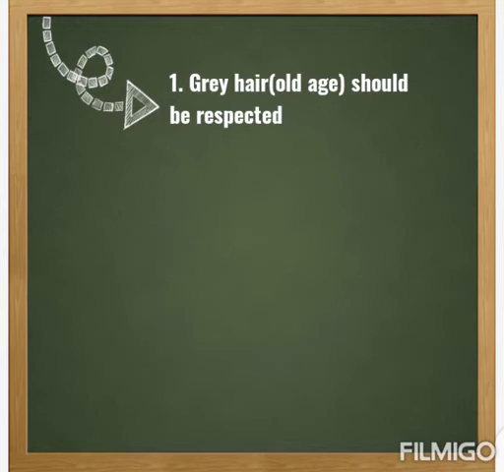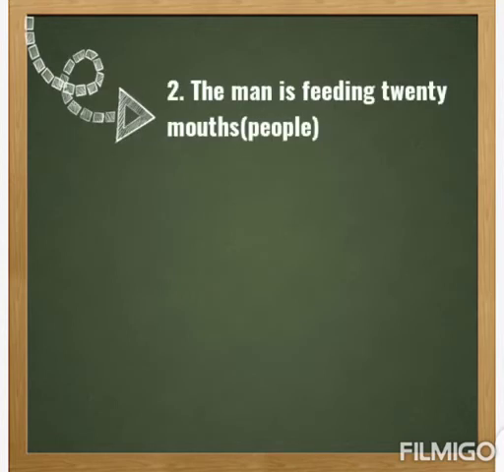It is very different from metonymy. Synecdoche is when you use a part of something to represent the whole. Metonymy is when you use something that is associated to another thing to closely represent it in a statement. Another example of synecdoche: the man is feeding 20 mouths. The man here is feeding 20 people.